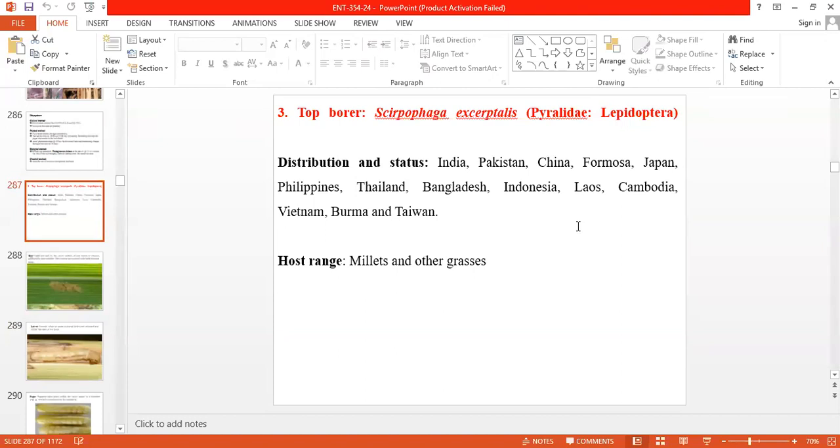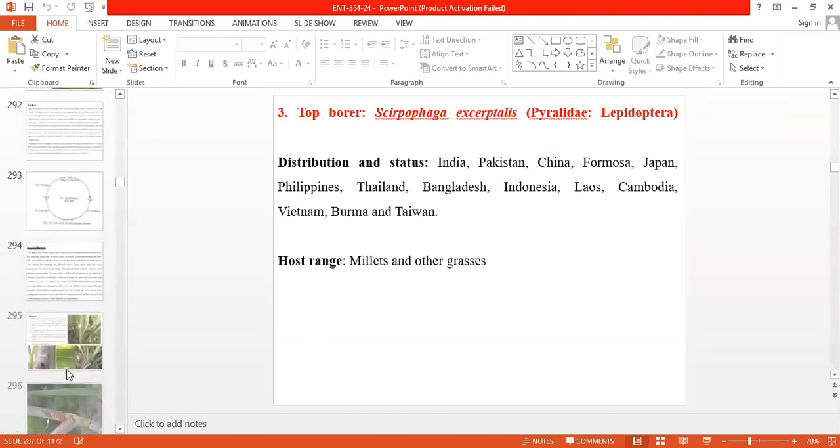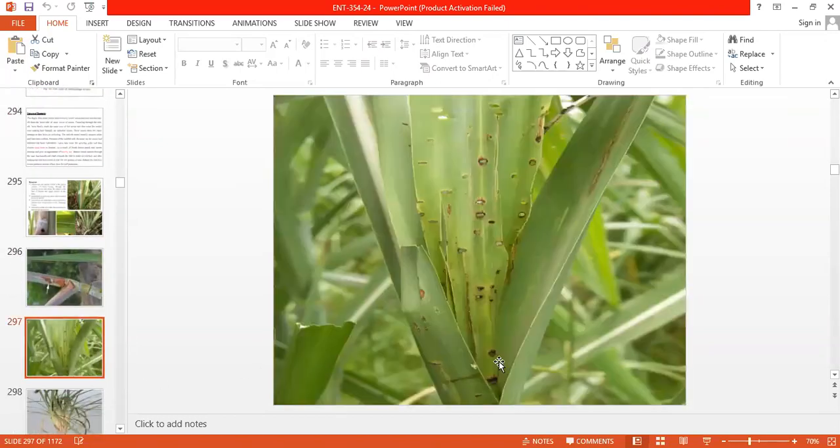The newly hatched caterpillar makes a number of small holes on the leaves in the initial infestation of the pest. These are the small holes on the leaves due to the initial infestation, which are also called shoot holes on the leaves.